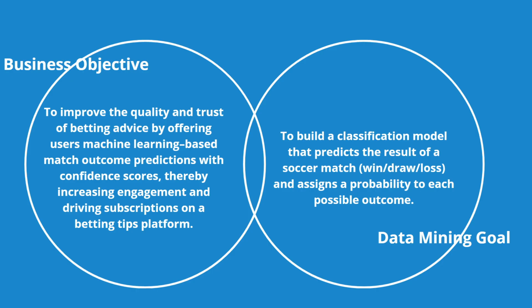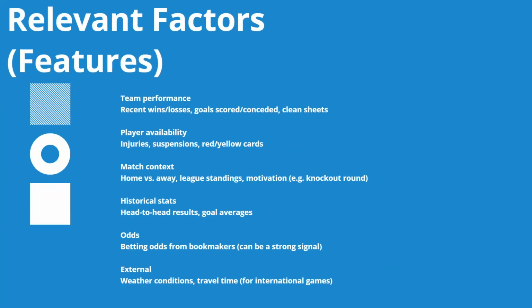Our data mining goal is to build a classification model that predicts whether a match will result in a win, loss, or draw, and assign a confidence score to each outcome. We'll measure success in two ways. Outcome metrics, like user engagement with tips and growth in subscriptions. Output metrics, like model accuracy, precision, and how well calibrated our confidence scores are. The model will use a range of features including recent team performance, player injuries, historical matchups, betting odds, and match context like home/away status.